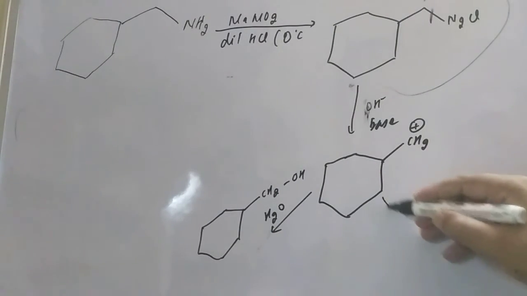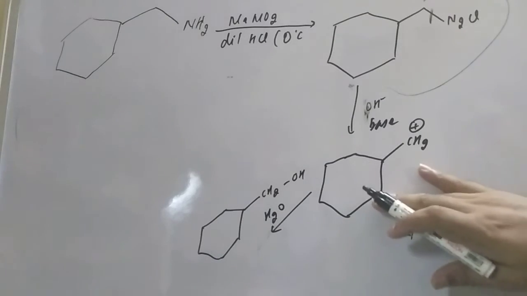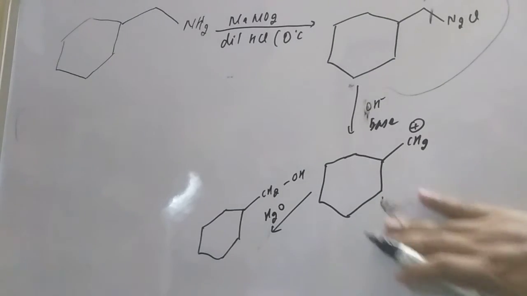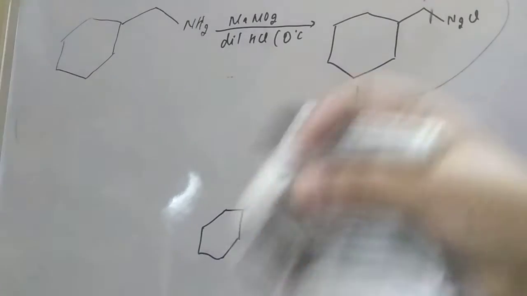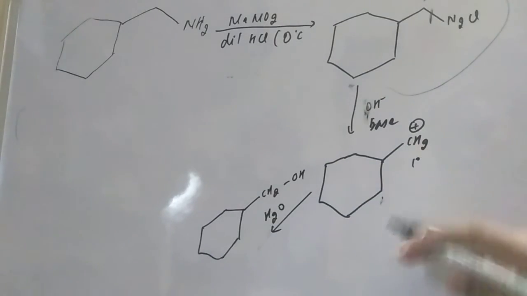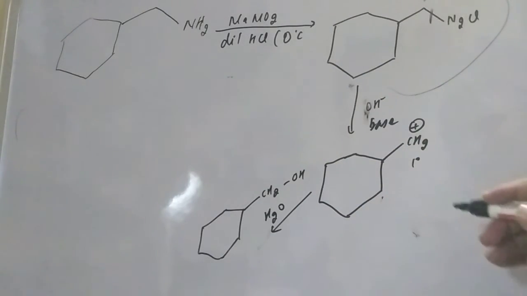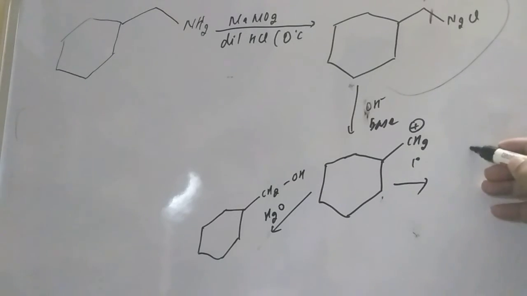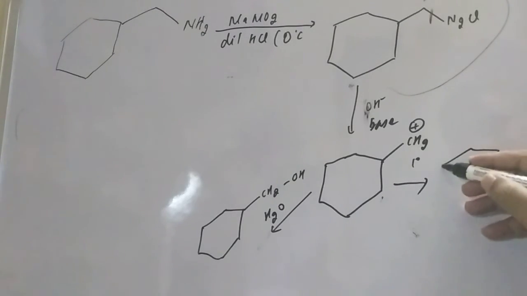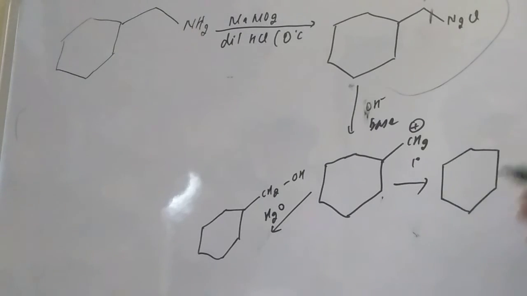Again, a possibility is there if the carbocation goes for rearrangement. Because this is a 1 degree carbocation, it can rearrange and give the 3 degree carbocation. So here will be CH3, CH3, and here will be the positive charge.